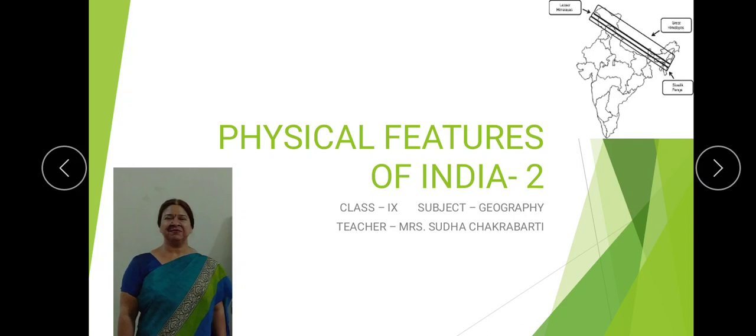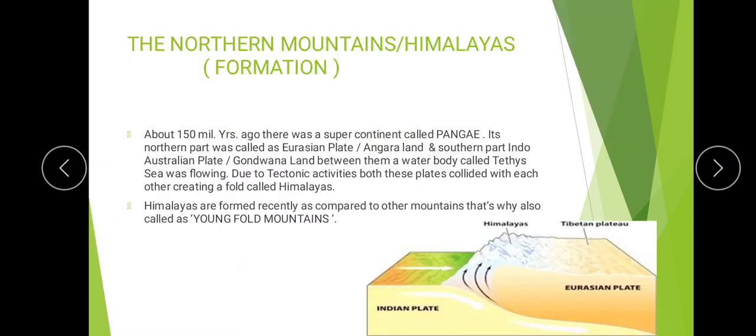Let's see in today's class. We will be discussing the first physical division of India, the northern mountains or Himalayas, its formation. It is believed that the Himalayas were formed around 150 million years ago.